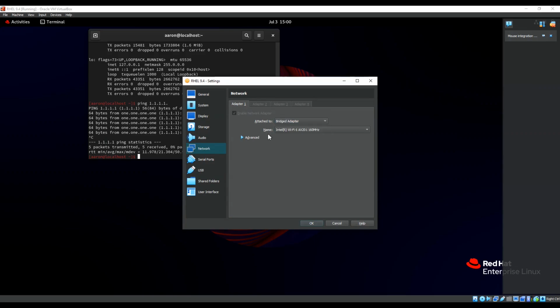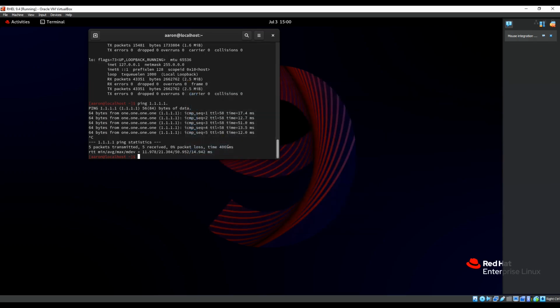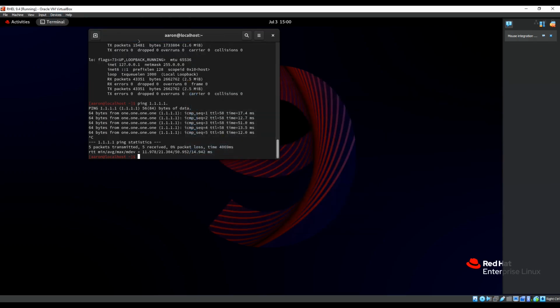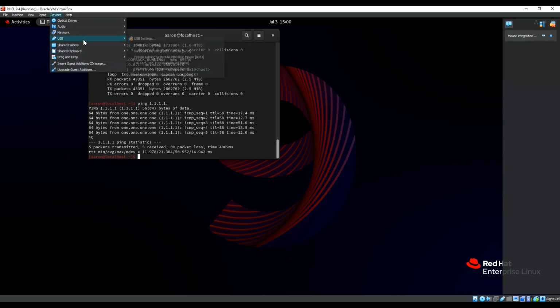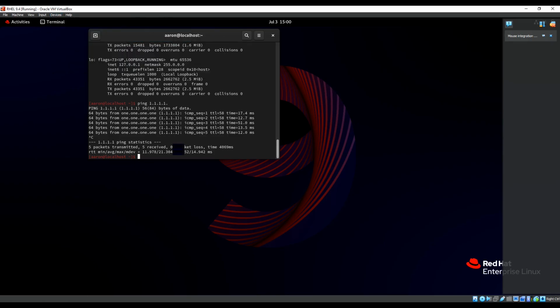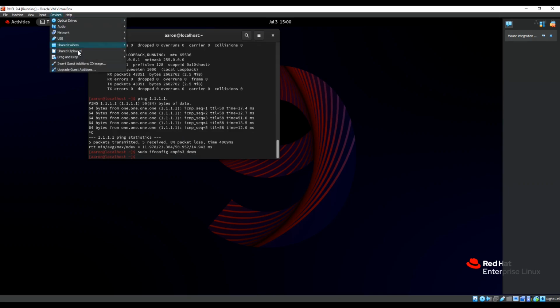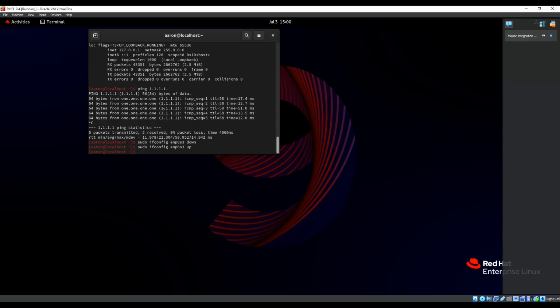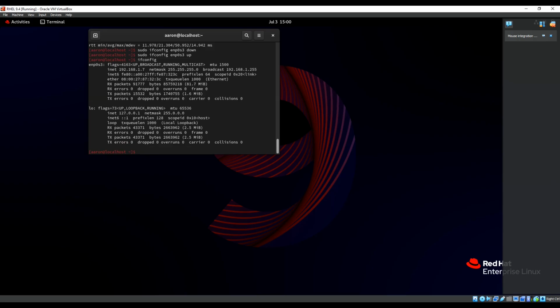Bridge adapter, internal network, promiscuous mode, cable connected. Okay, let's try something. Network adapter, disconnect it, and let's bring the interface down. Let's reconnect it. Okay, ifconfig.